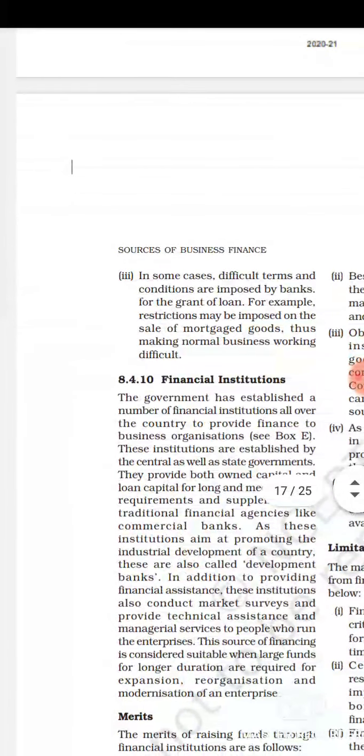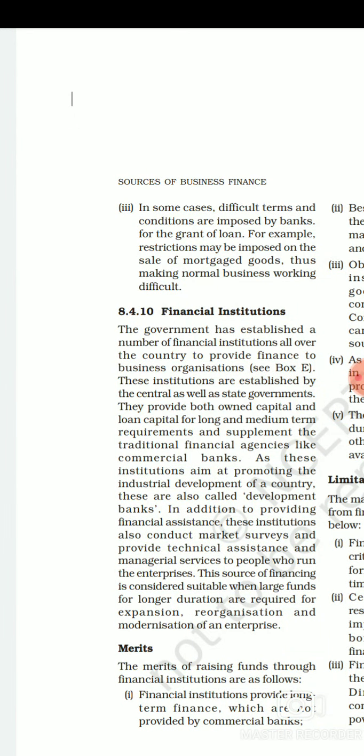Next, in some cases difficult terms and conditions are imposed by the bank for the grant of a loan.